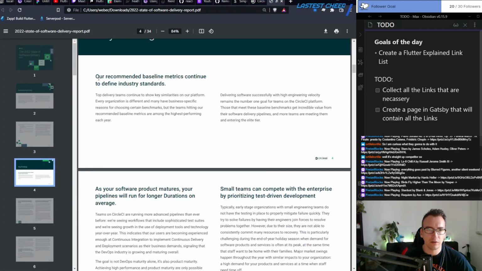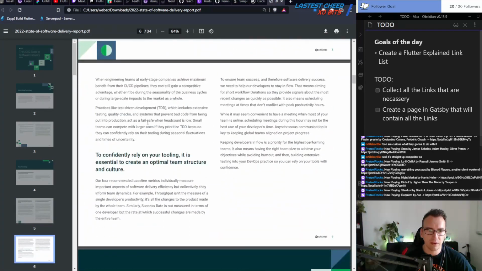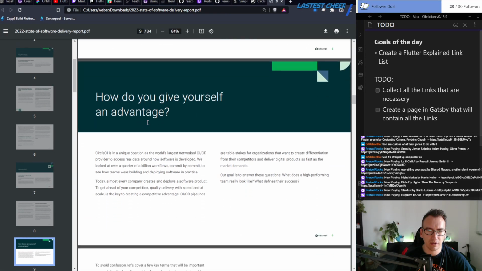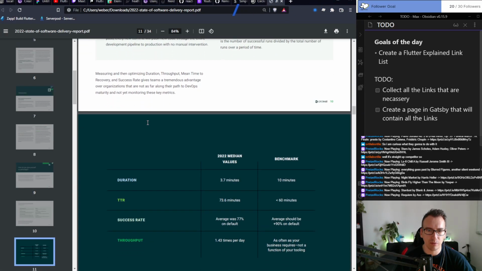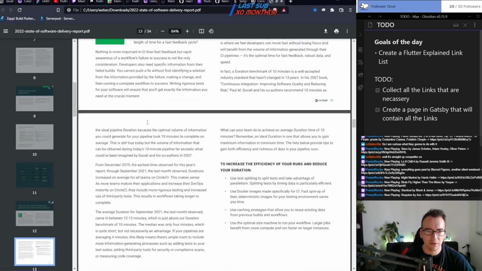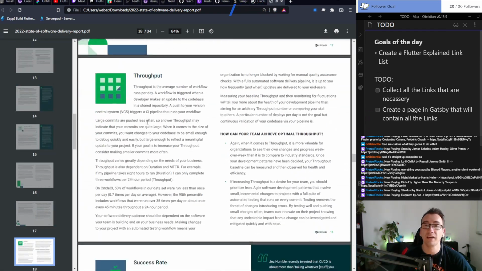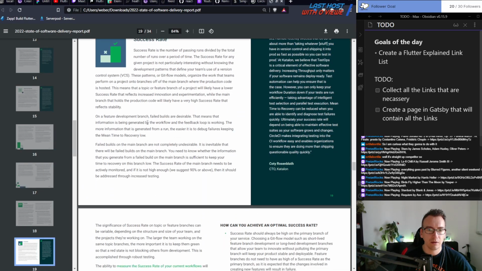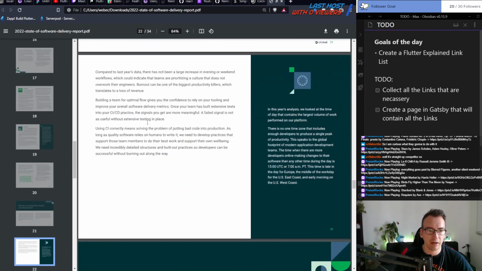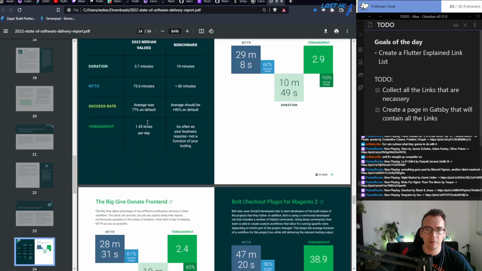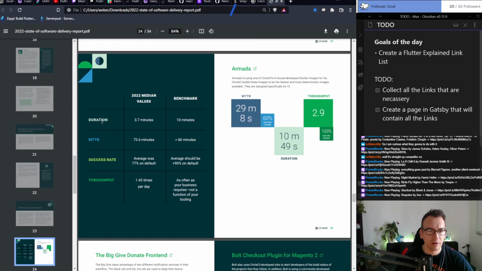Key findings. Our baseline metrics. I think they have some metrics about which language is the most famous one, and I think they figured out that JavaScript was finally overtaken by TypeScript, which a lot of people can understand, and I am no different.